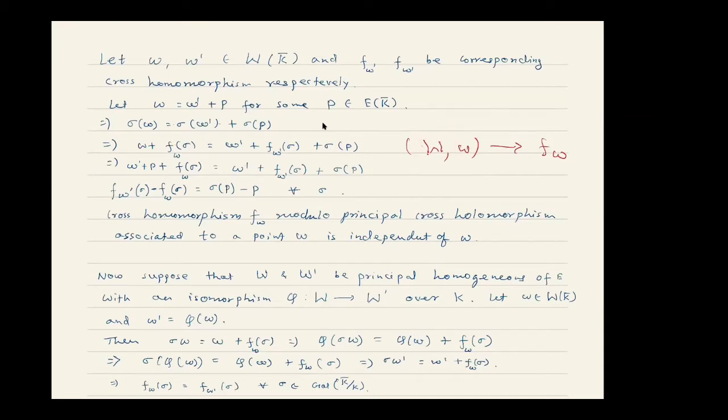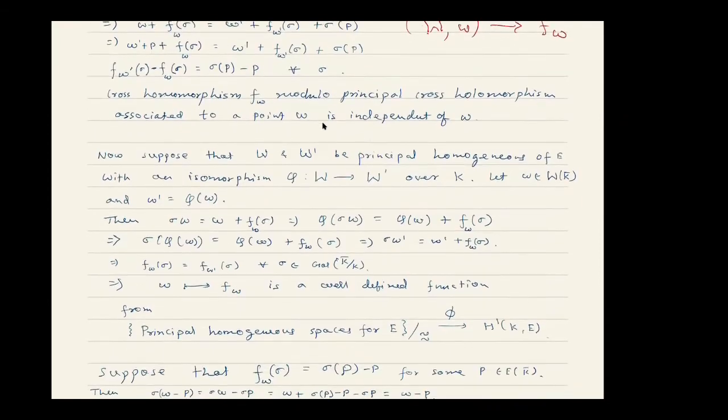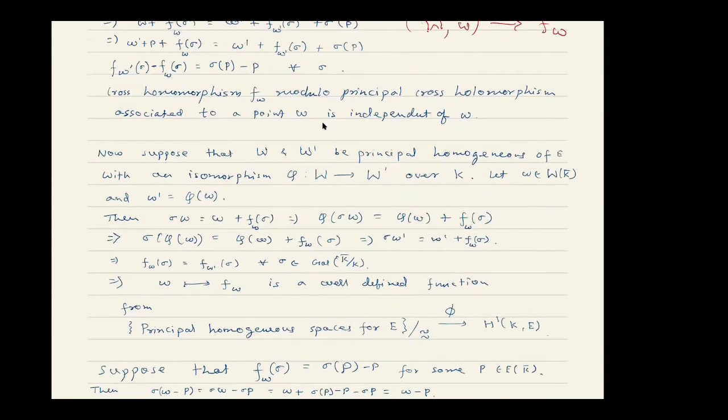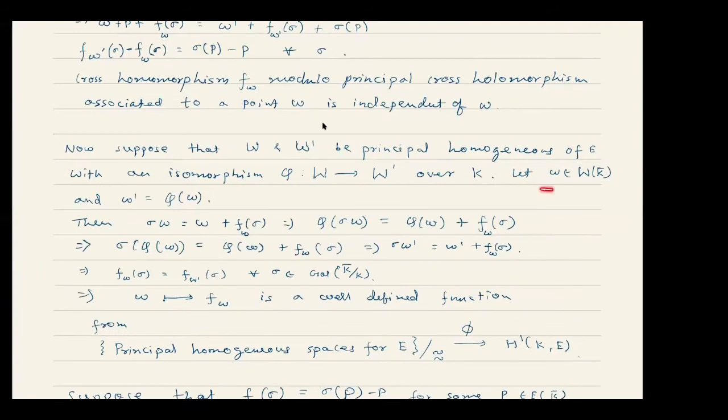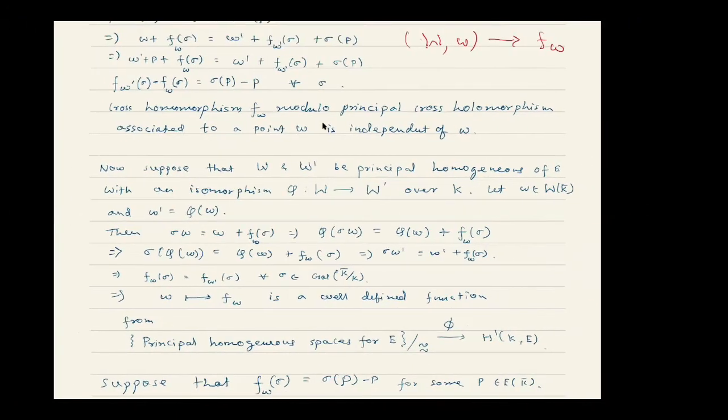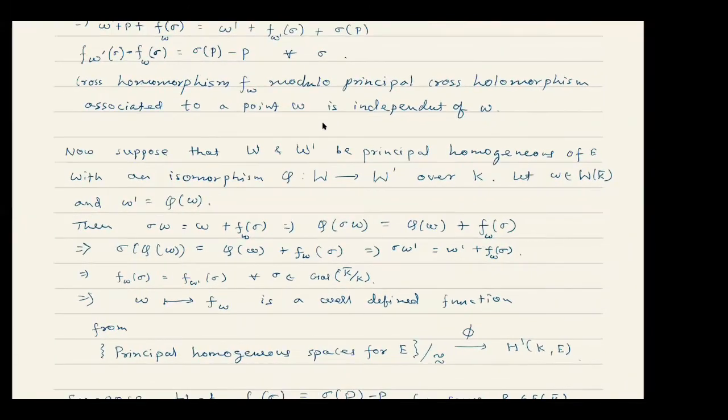For that, let us take two principal homogeneous spaces, W and W prime, and let us take an isomorphism phi from W to W prime over K. Now we can choose any points to define the corresponding cross homomorphism. Choose a point small w in W and a point w prime in W prime, such that w prime is the image of w under phi.